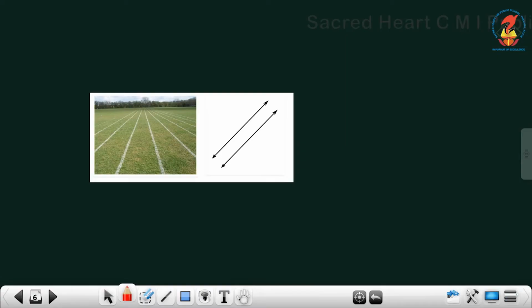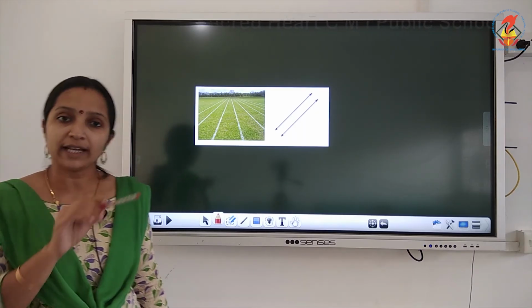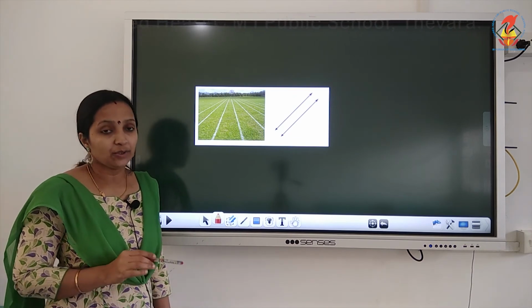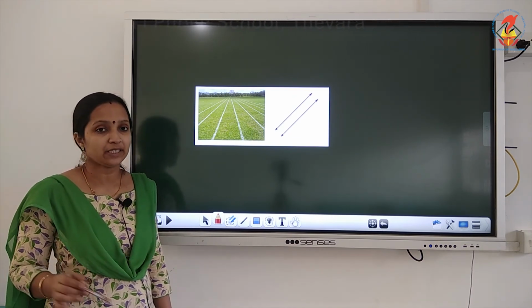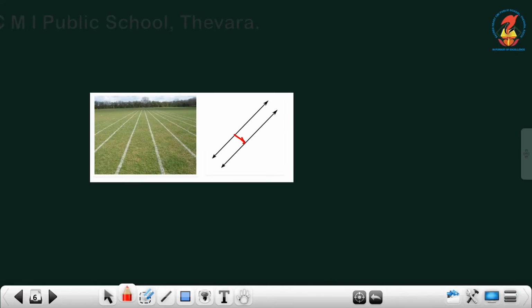So this is an example of parallel lines. And in your ruled notebook, the lines are examples of parallel lines. So parallel lines means what? They do not meet at any point. If you extend them also, they will not meet at any point. And the gap between these two lines remains the same always.